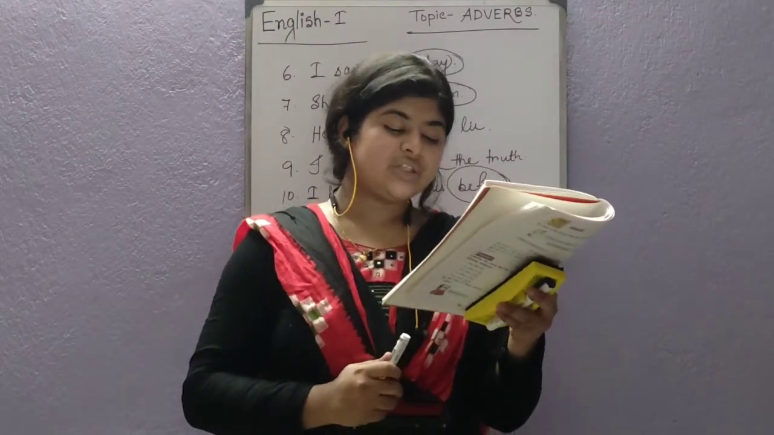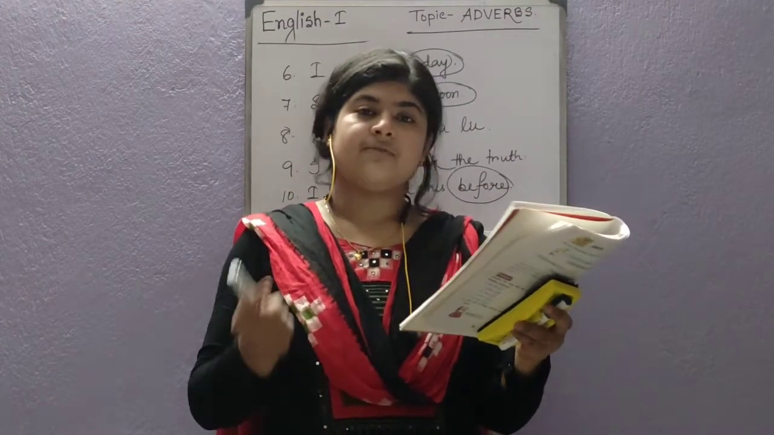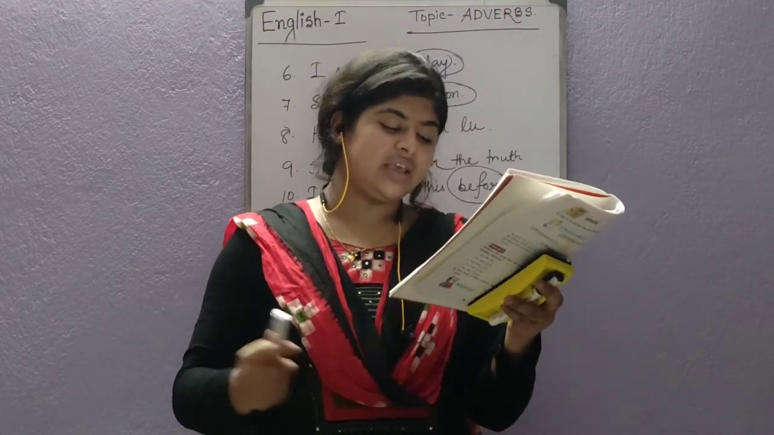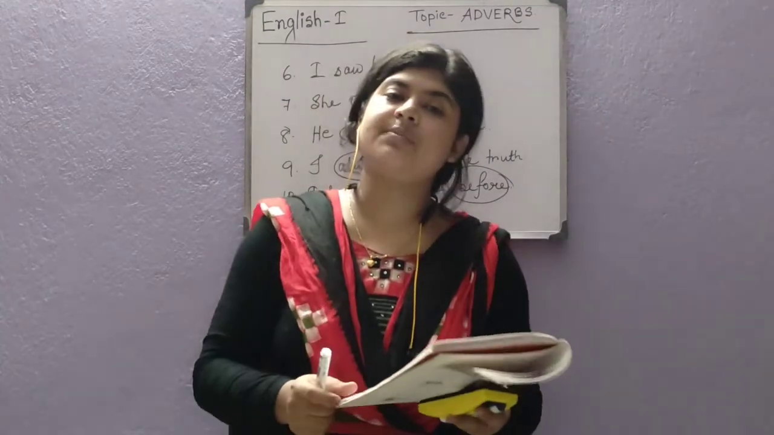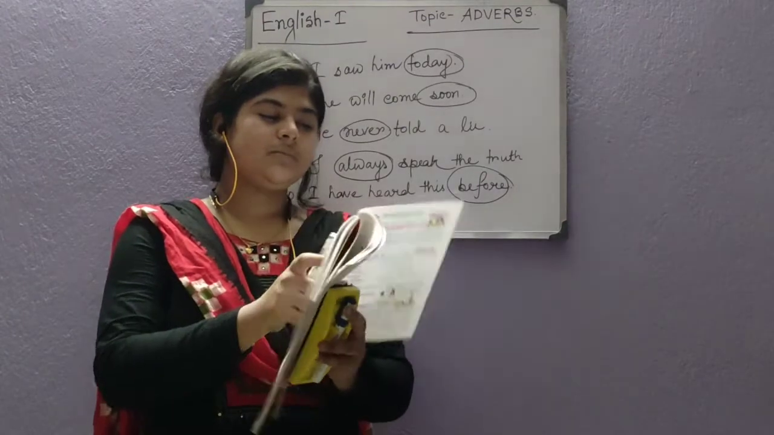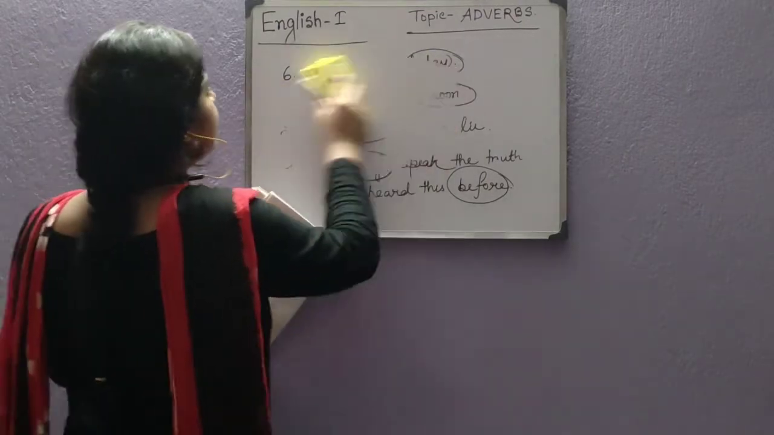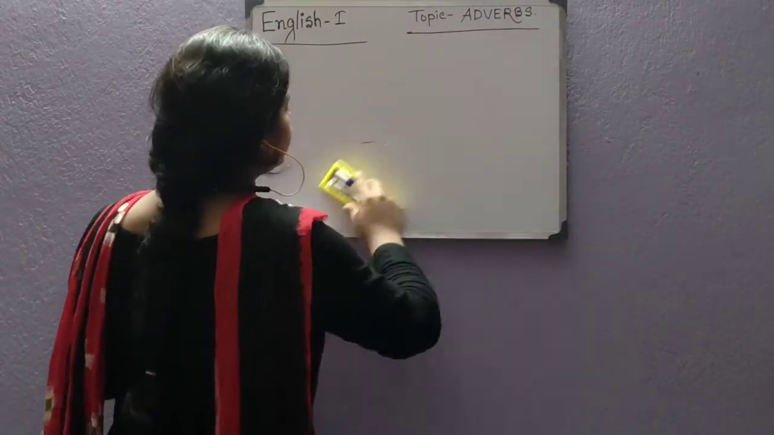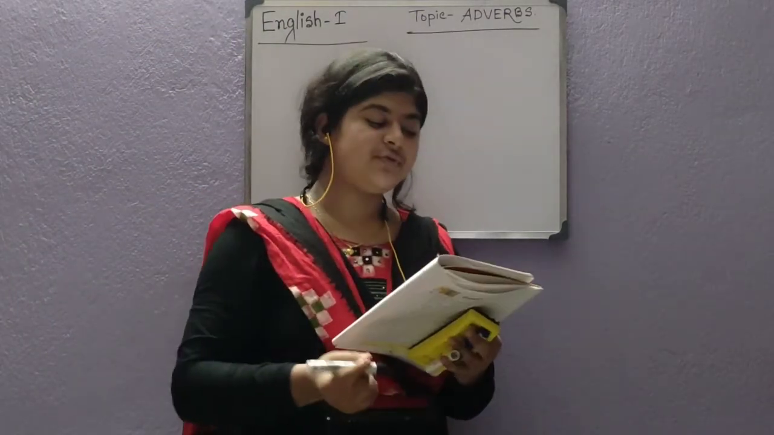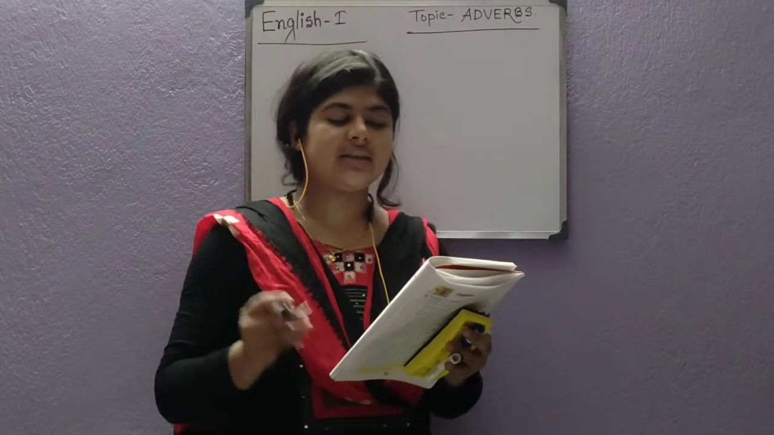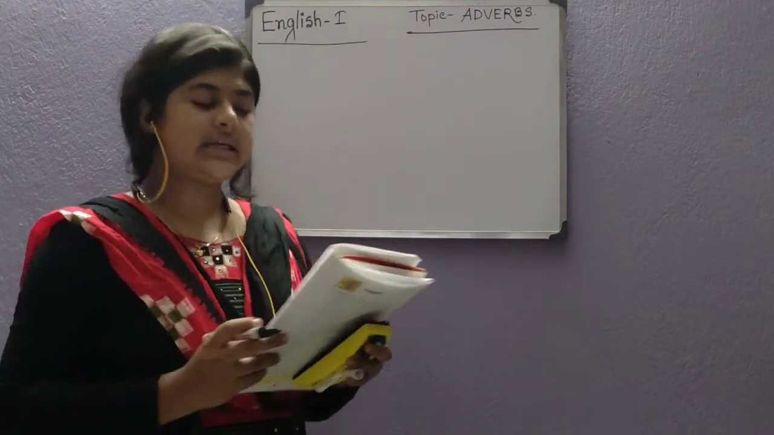A word which adds something to the meaning of a verb and tells us how a thing is done, when a thing is done, and where the thing is done is called an adverb. So do memorize the definition of adverb by your own. Come to exercise 3 quickly. Page number 28 in English Elementary Grammar book. Exercise 3, and what you have to do: underline the word that tells us where the things are done. That means again you have to identify the adverbs from the sentences.